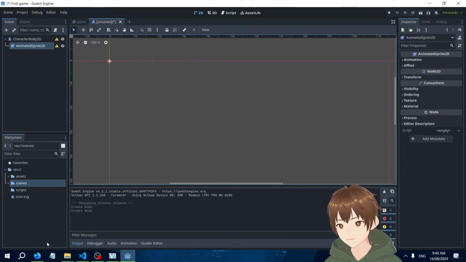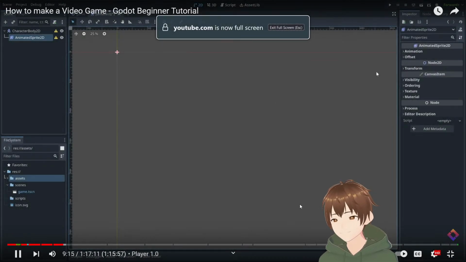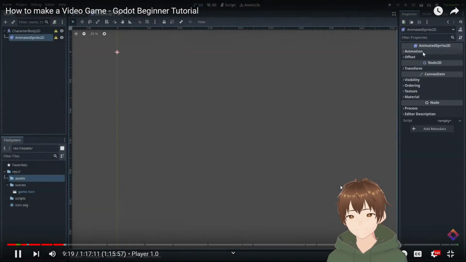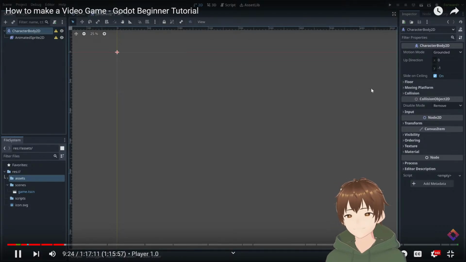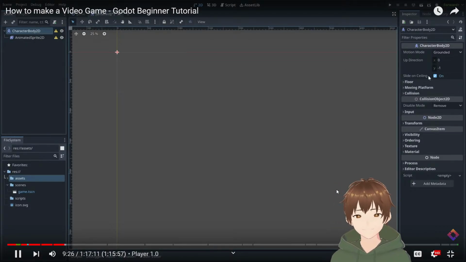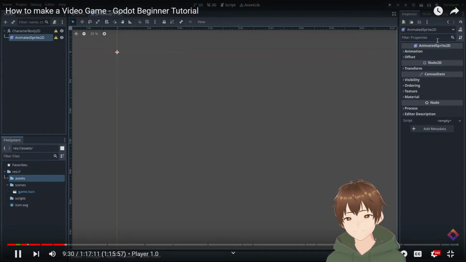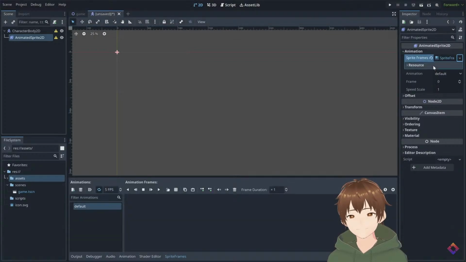Create, there we go. With this node selected, we can use the inspector here on the right to change properties on that node. If we select a different node, say our character body 2D, we can now see the properties on that node instead. So our inspector allows us to change things about a node. In our animated sprite 2D, we want to add some animations, and we want to give it some sprite frames, the individual frames that will make up our animation. So let's click here and add a new sprite frames.